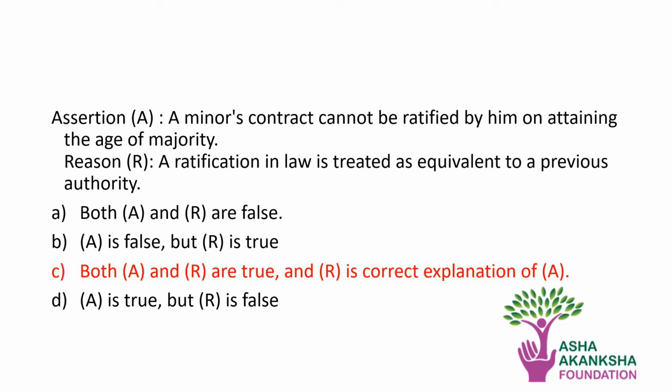Now next question is also based on assertion and reason type questions. So assertion says a minor's contract cannot be ratified by him on attaining the age of maturity. Reason given is a ratification in law is treated as equivalent to a previous authority. So the correct answer is C. Both A and R are true, but the reason is not the correct explanation of A.